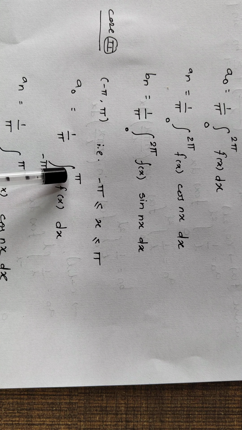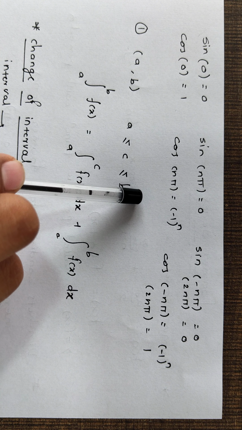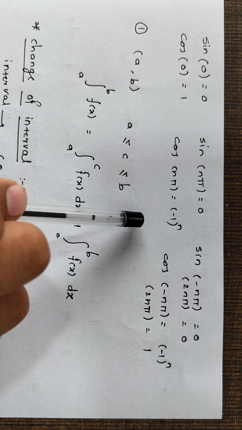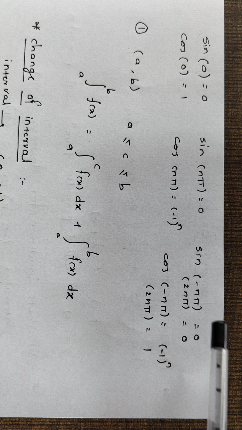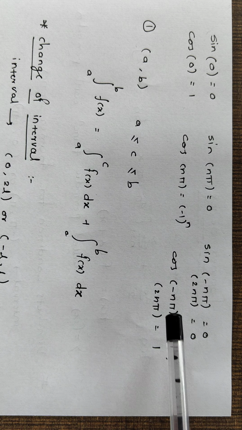So here there are some important formulas that we need to understand. Sin 0 is 0, cos 0 is equal to 1, sin n pi is 0, cos n pi is equal to minus 1 to the power n. Sin minus n pi or sin 2n pi both are 0.